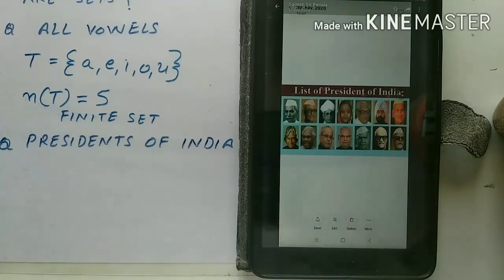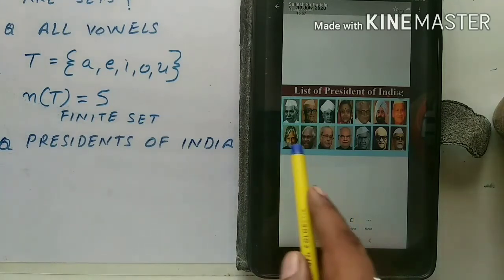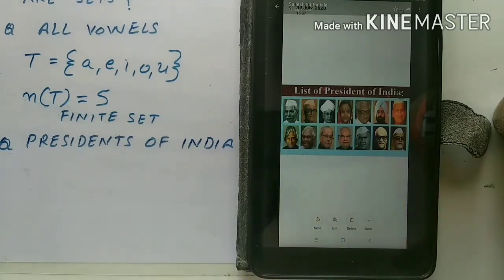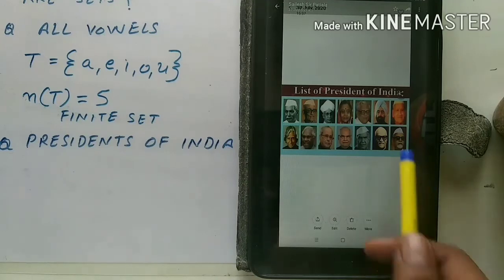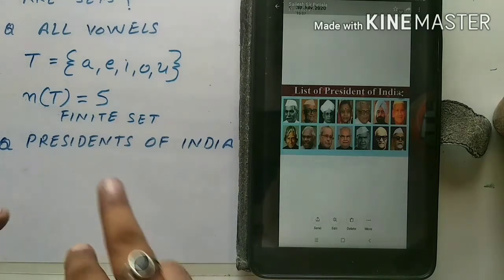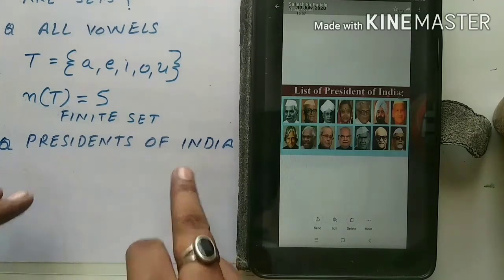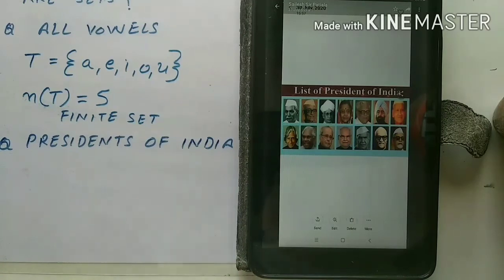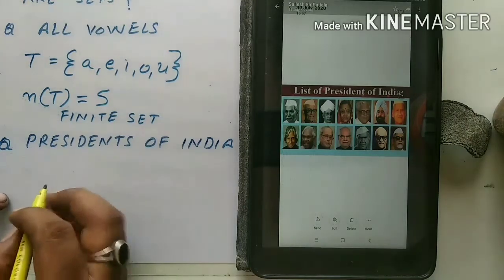They are 14 in count, and all are different persons. There is no repetition of any picture in the list of Presidents. So we can say that this is a set. The list of Presidents of India makes a set. This is an example of a set.